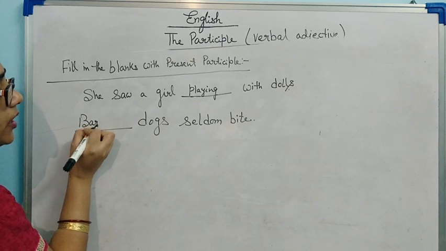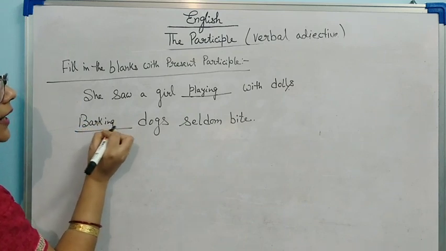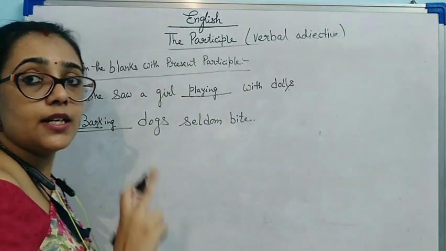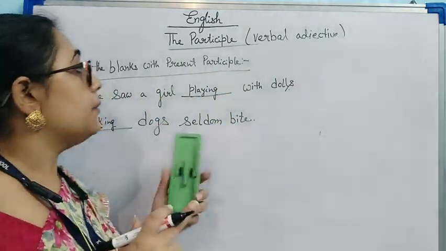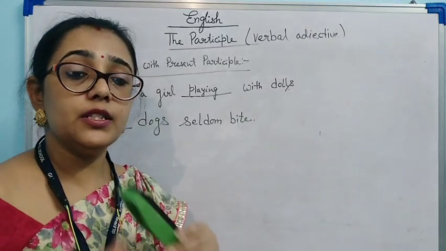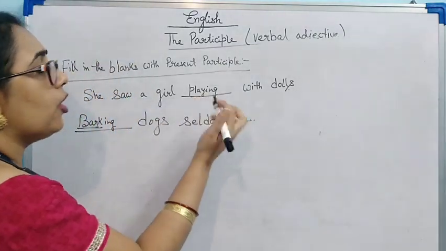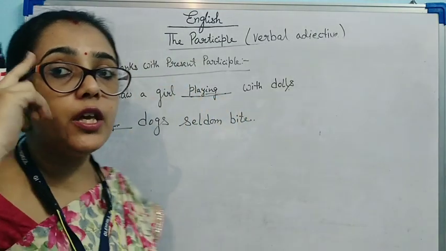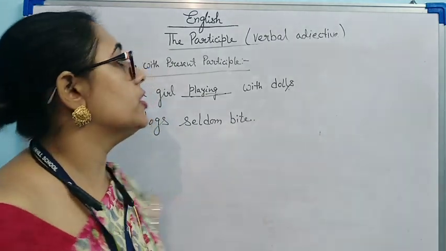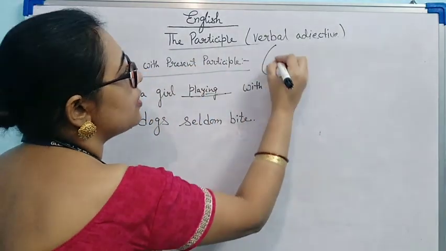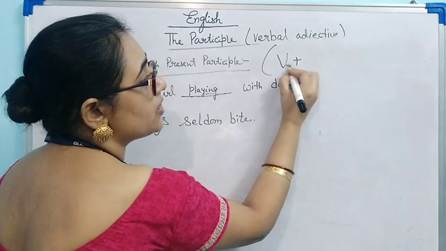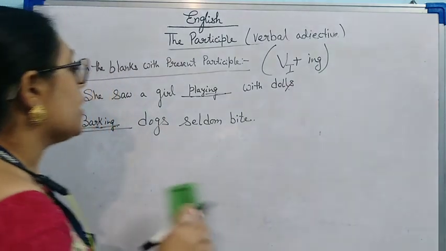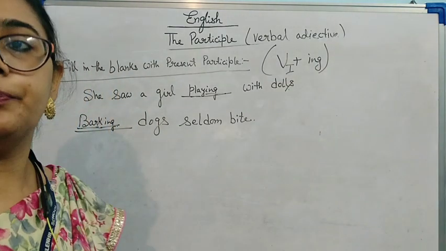Bark is the verb and ing is added to the base verb to make it present participle. Present participle means the action is going on. That means it is still going on. So it will always be ing. Present participle is verb first form plus ing.